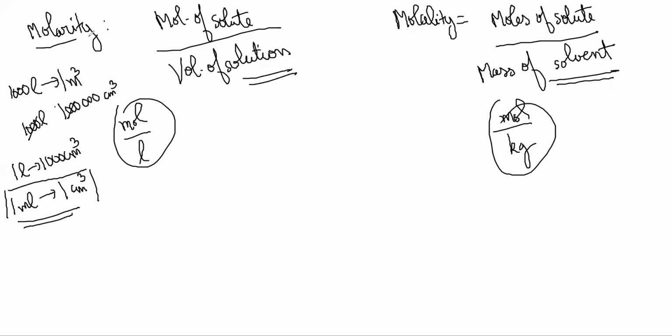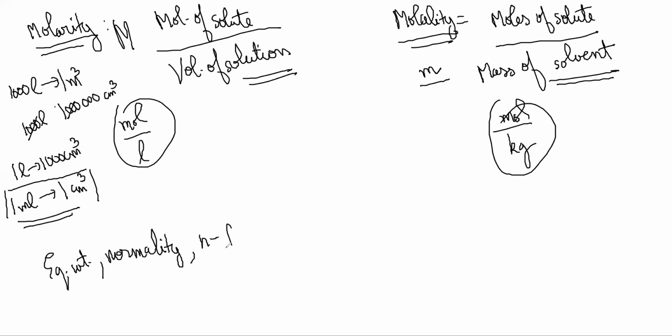And these are the only two units that more or less you will be using. This is written as small m, this is written as capital M. And forget about the normality part: normality, n factor, equivalent weight. You should ignore these. These are all 100-year-old concepts. Nobody ever uses them anymore.